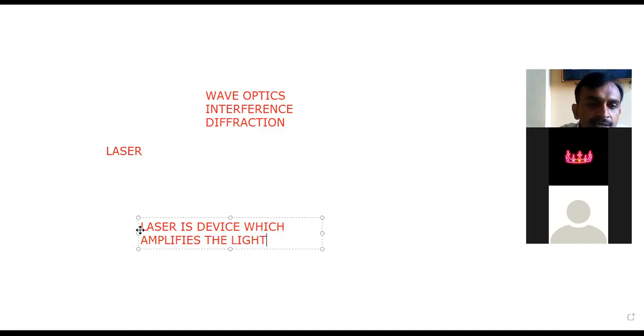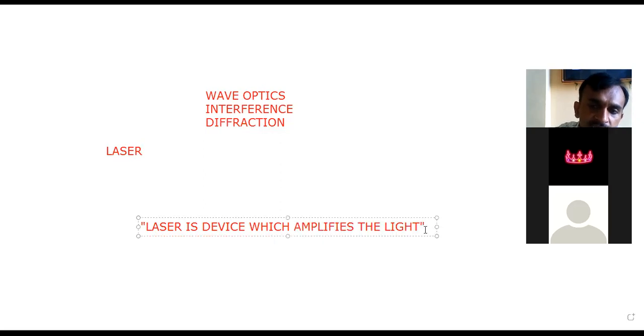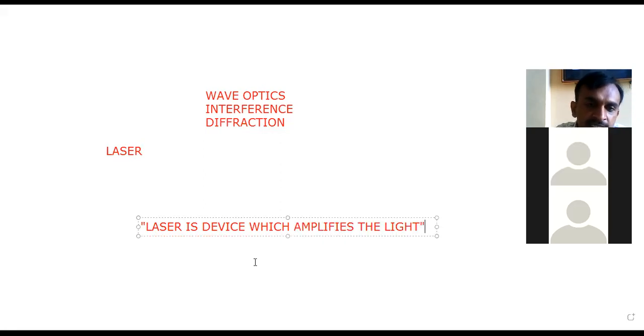So laser is one kind of optical amplifier. Already at your intermediate level, you know about the transistor. A transistor is used as an electrical amplifier, that means it increases the strength of a weak current signal. In the same manner, the laser device increases the intensity of ordinary light. So laser is a device which amplifies the light.